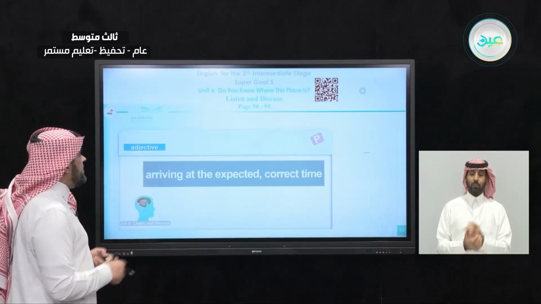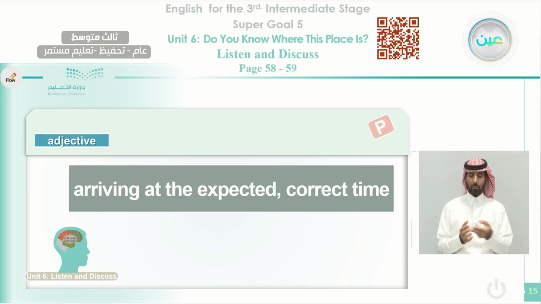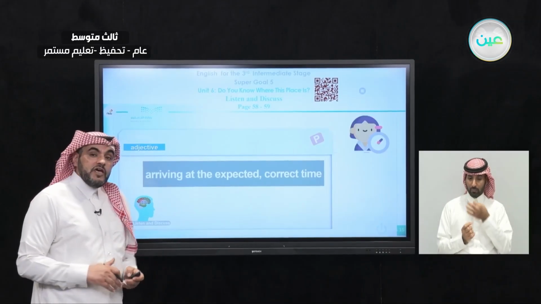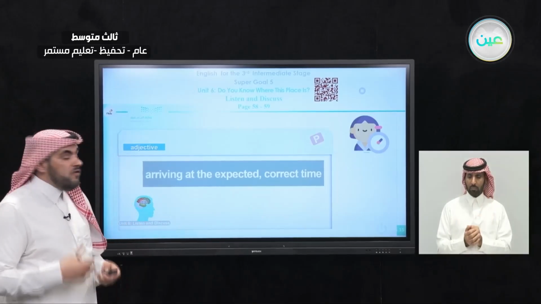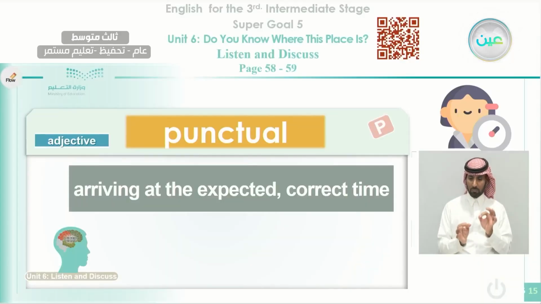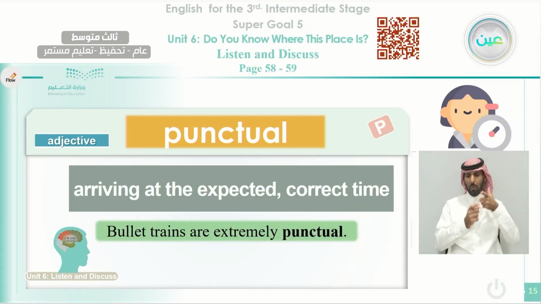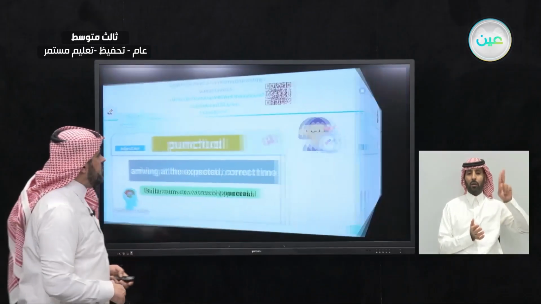We talk about another adjective starting with P, arriving at the expected or correct time. When you arrive at the expected time or the right time, how can we describe you? Okay, if you commit to time, we can call you punctual. A punctual person is the one who respects time and who comes on time and who leaves on time. Bullet trains, one of the trains that we studied a while ago, which are very fast, are extremely punctual. Punctual means arriving on time and leaving on time.